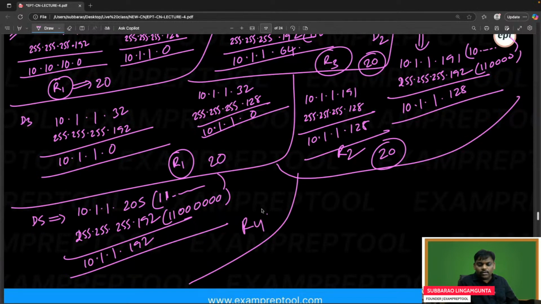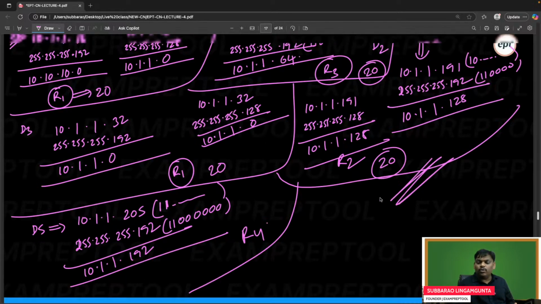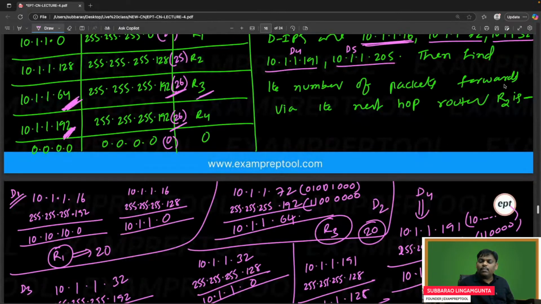Let's check what the answer is, just by doing the AND operation. Via R2, how many will go? Only 20 packets will go. Please check here. The number of packets forwarded via the next hop router R2 is 20. Answer is 20. Please check properly.